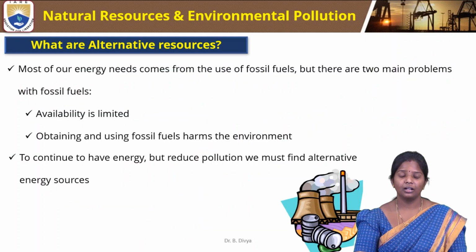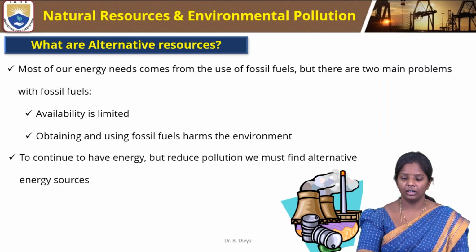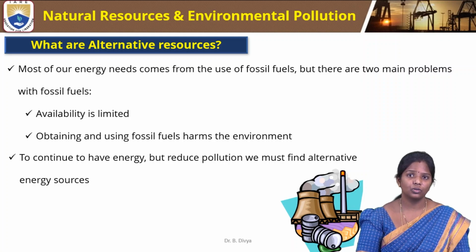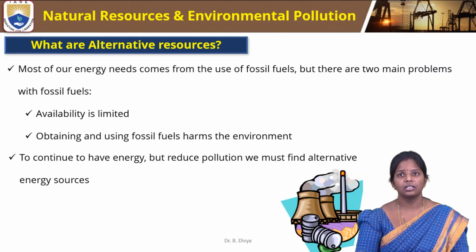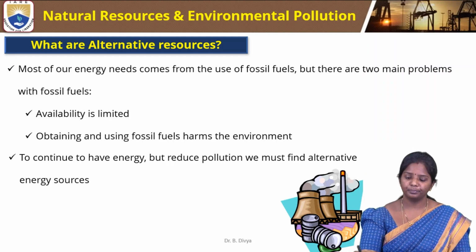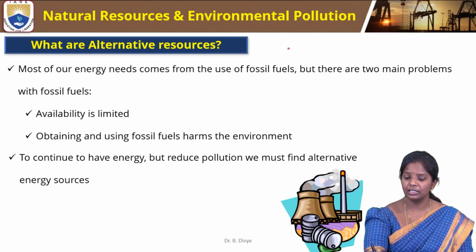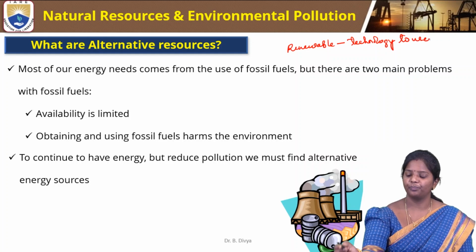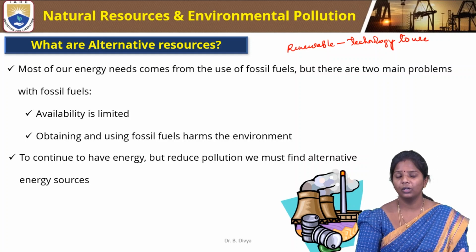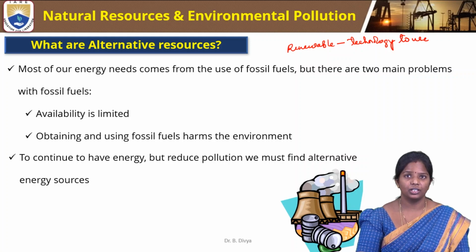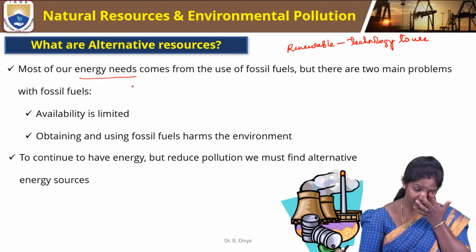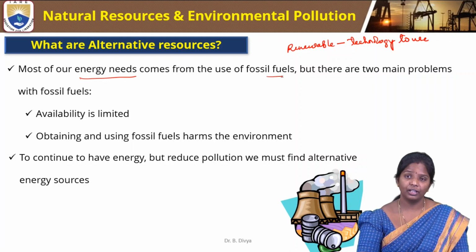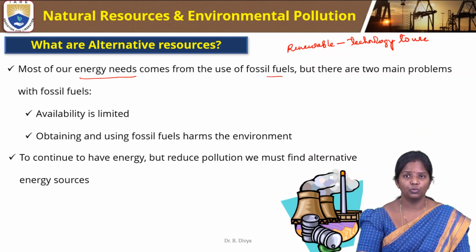Now that we have understood what renewable and non-renewable resources are, we also have to consider some alternative resources. Why? Because renewable resources sometimes require technology to use. Non-renewable resources will anyhow get exhausted because of overusage. Most of our energy needs come from the use of fossil fuels, so we are using fossil fuels for now for most of our needs.